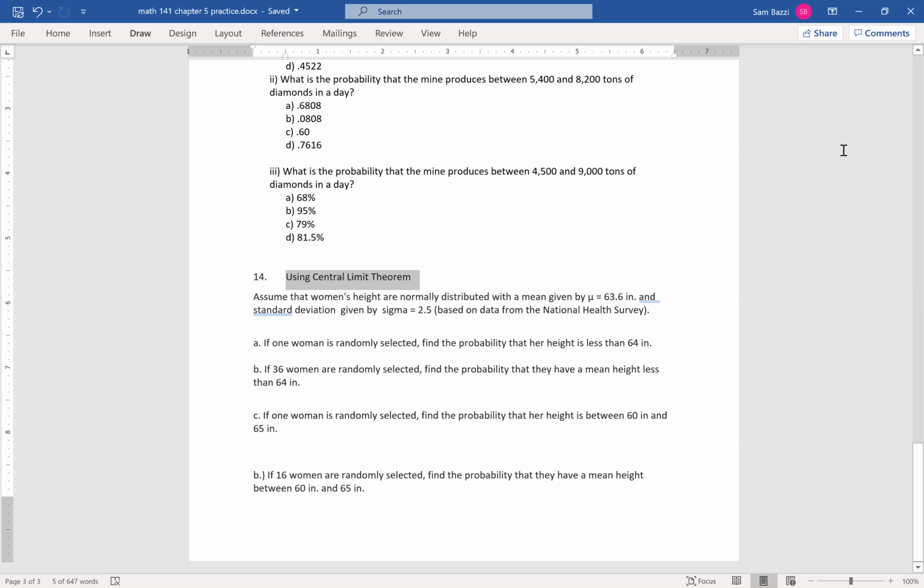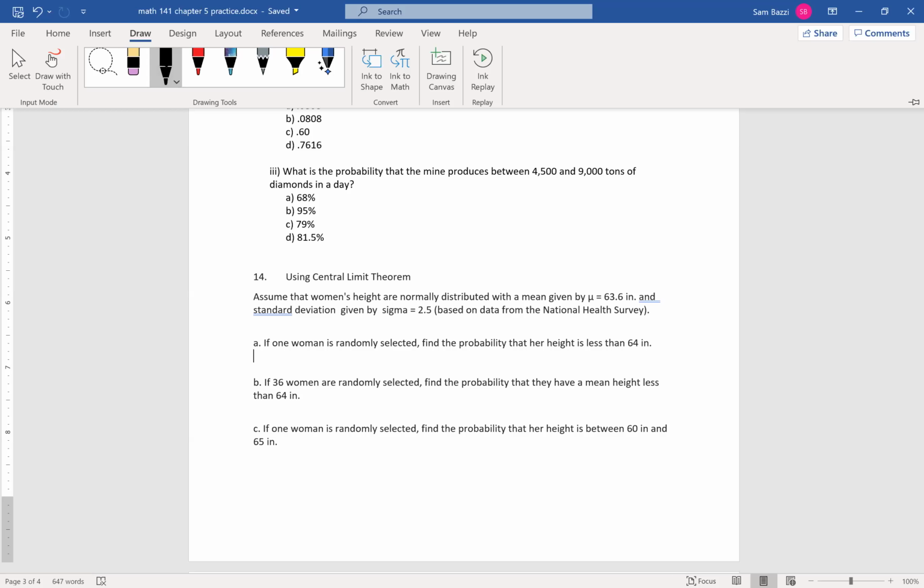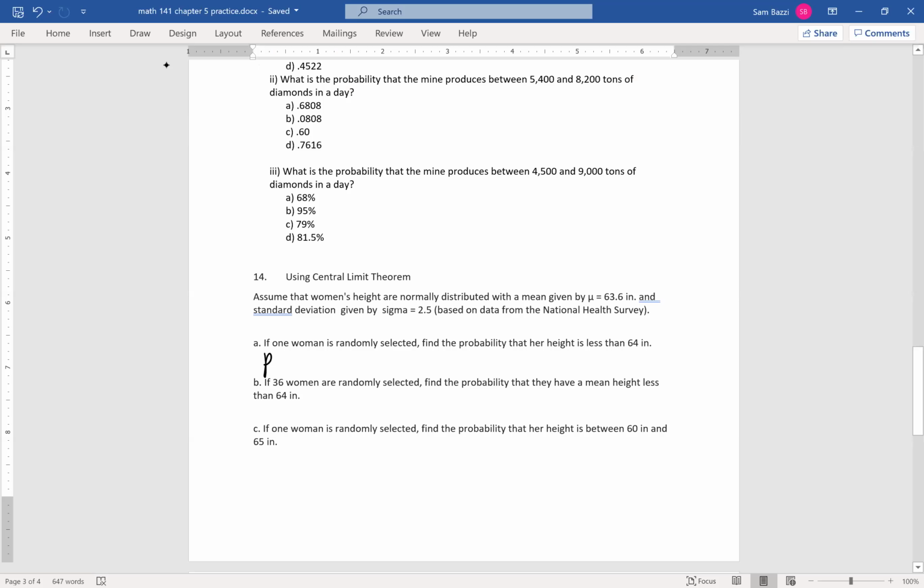So here's an additional handout covering chapter 5. I'm gonna do 14, which covers the central limit theorem, section 5.4. Assume that women's heights are normally distributed, with a mean of 63.6 inches and a standard deviation of 2.5 inches. If one woman is randomly selected, what is the probability that her height is less than 64 inches? Okay, let's do this. So probability of X less than 64. Okay, help me out, guys.